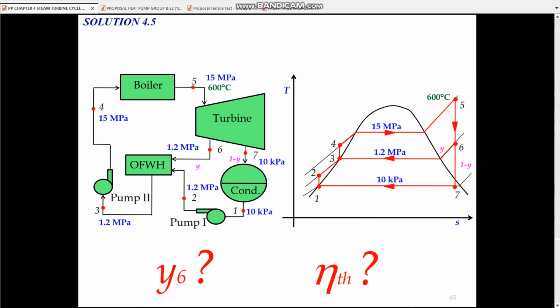So now we need to determine the value of the steam fraction, called Y, and also the thermal efficiency for the ideal regenerative Rankine cycle.